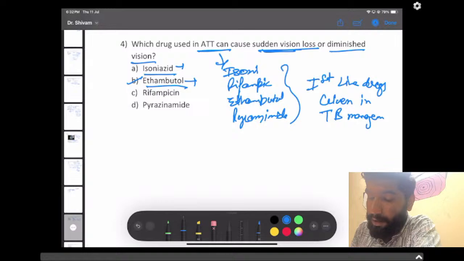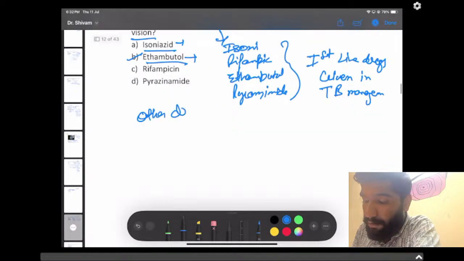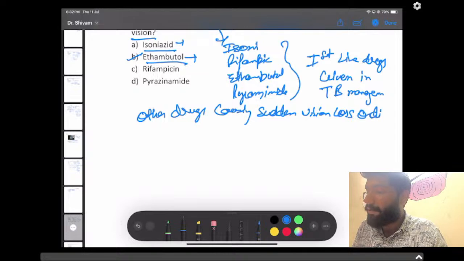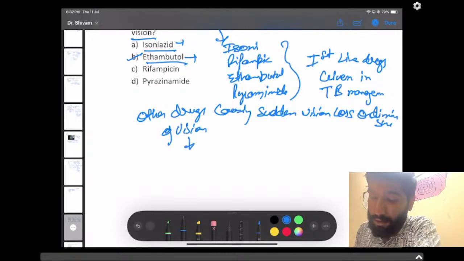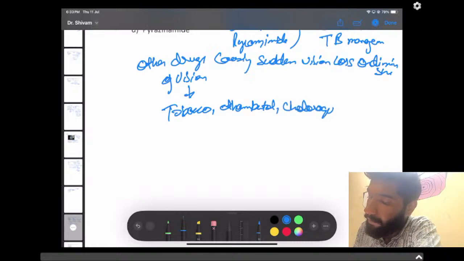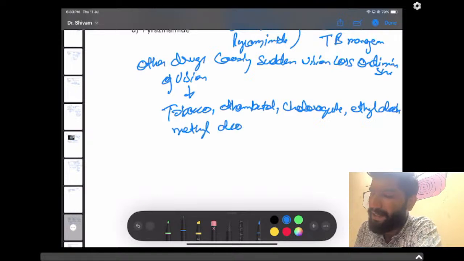Other causes of sudden vision loss or diminution of vision are tobacco, ethambutol, chloroquine, methyl alcohol, and some other drugs.